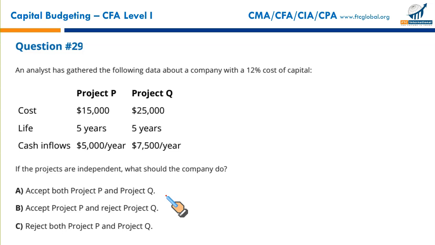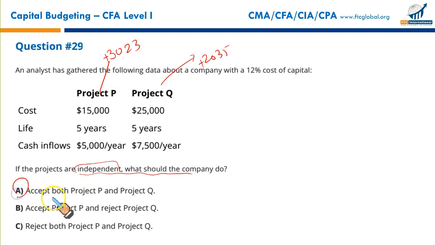Same data, but this time the projects are independent. What should we do with projects P and Q? Since they are independent, this project is giving an NPV of 3023 positive. This project is giving an NPV of 2035 positive. Since both NPVs are positive and both projects are independent, take them on. You should take on both of these projects because they are giving positive net present value. So that makes A the correct option. Accept both projects P and Q.